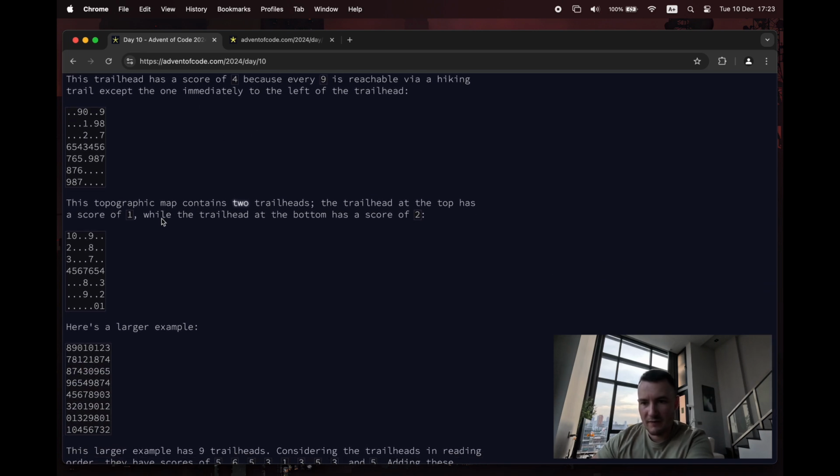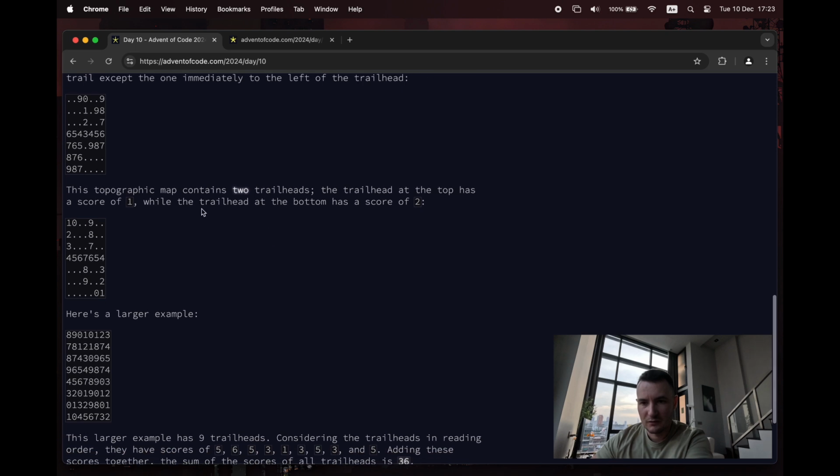This topographic map contains 2 trailheads. The trailhead at the top has a score of 1, while the trailhead at the bottom has a score of 2. This is just basically following every single path that can be found from a 0 to a 9, right? Without diagonals.